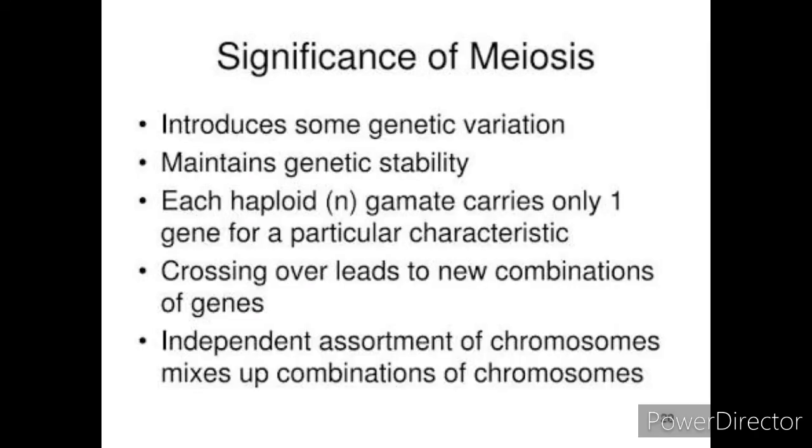Meiosis is a significant process as it produces haploid gametes for sexual reproduction. It also helps to maintain the chromosomal number constant for a given species. Despite fusion of gametes, it introduces genetic recombination leading to variation and evolution. So in this way, meiosis helps us to form the gametes and to produce the variation and chances of evolution in nature. So this is all about meiosis, that is reductional cell division.